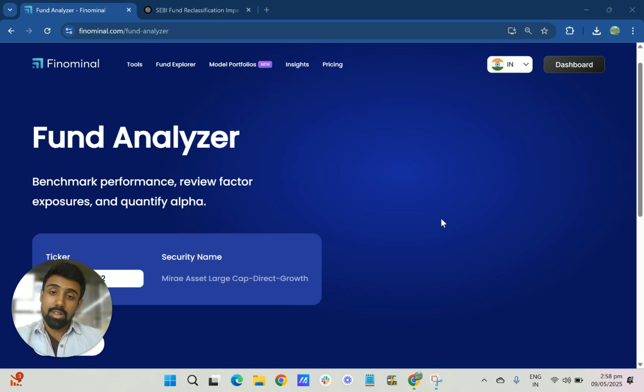When I first looked at this fund, it was pretty impressive given the track record, until I looked at the exposures, and also when you rebase it to another period, it was actually underperforming the benchmark. I'll quickly show you what I mean by that. But before that, this fund is managing about 37,000 crores.